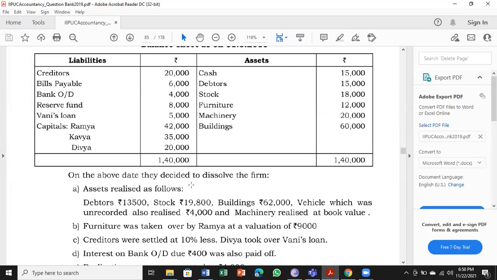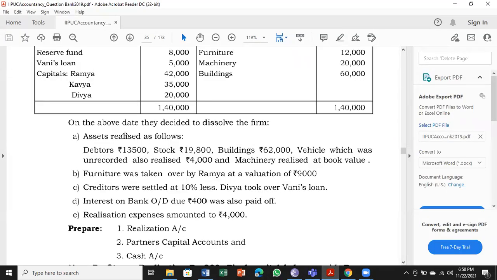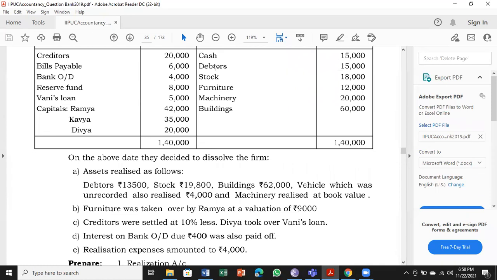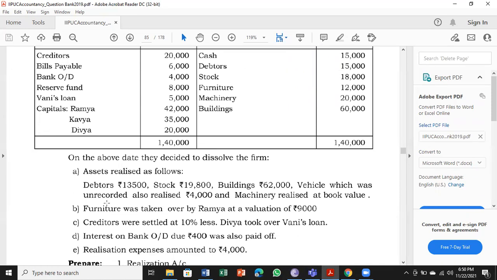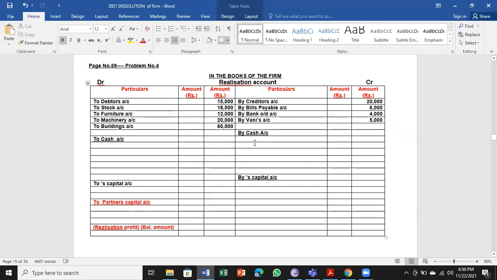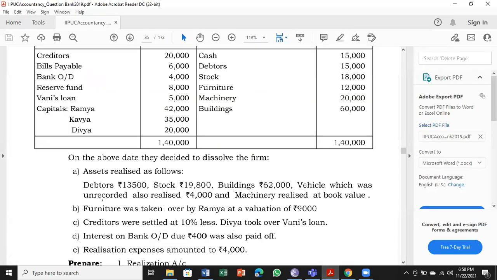Now I'll move on to the adjustments or information. Assets realized as follows. Remember, in the asset side we have cash. So these assets were sold and money realized or money received by the business. So it is going to be by cash account. Cash is coming in. Realization account is credit. So we have to write the amounts therein.